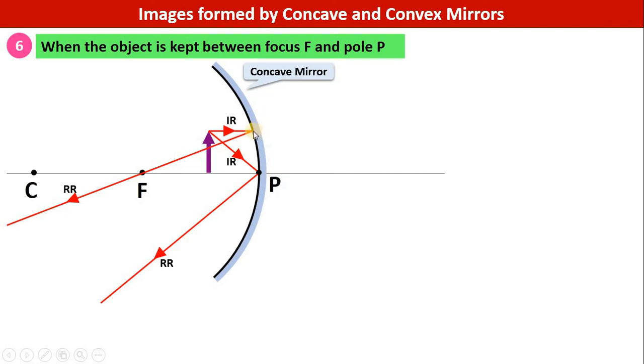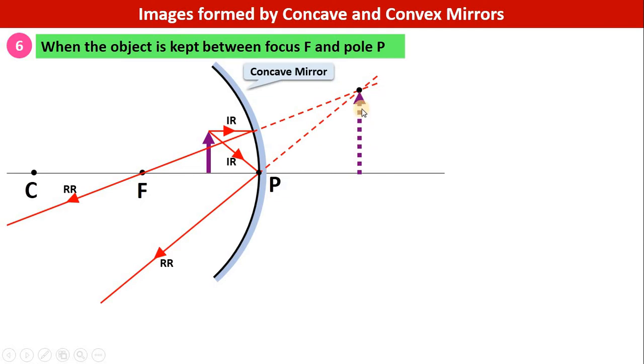You can see these light rays are diverging, the distance between them is continuously increasing, they won't intersect, therefore the image cannot be real. But if you retrace them backwards, that means if you find their virtual intersection, then you can see that virtually they appear to intersect at this point, and therefore this point will be the image of the tip. We will be getting a virtual image.